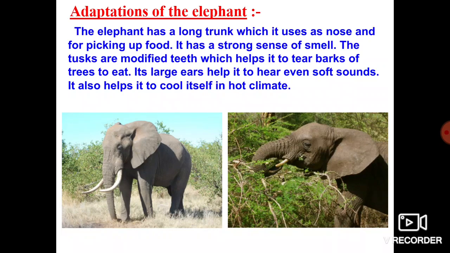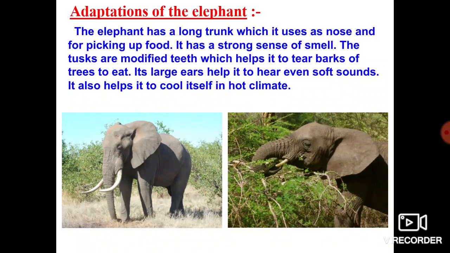And then the tusks are modified into teeth which help it to tear the bark of trees to eat. So whatever tusks are there will be very helpful to hold or tear the bark of trees, and because of the tusks it tears and eats a sufficient amount of grass. As we know, the elephant comes under the herbivorous group. What do you mean by herbivorous? Herbivorous is nothing but plant eating animals.